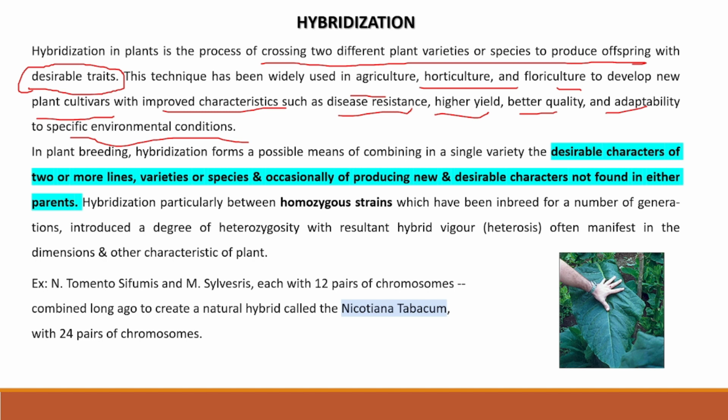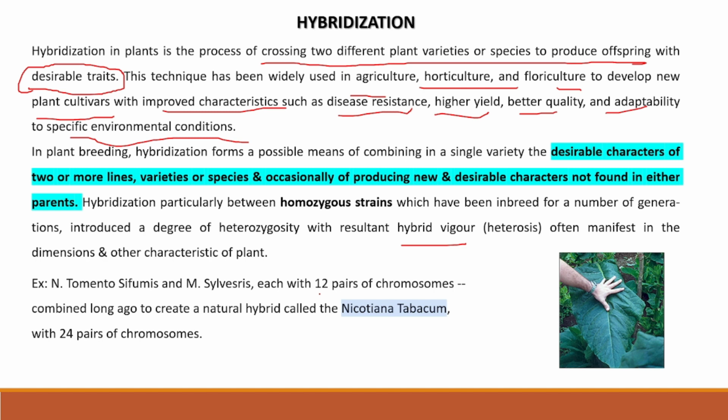Which have been inbred for a number of generations, introduced to a degree of homozygosity, with resultant hybrids showing vigor or heterosis, often manifesting in the dimension of other characteristics. Obviously, if it is not done with homozygous strains, then it doesn't show any of the characteristics of the plant. So for that reason we need to subject the hybridization between the homozygous strains only.